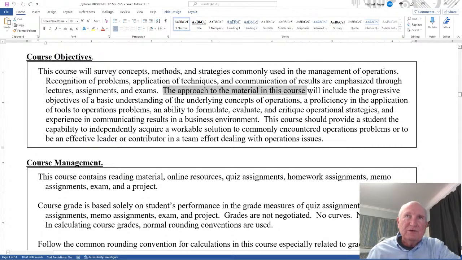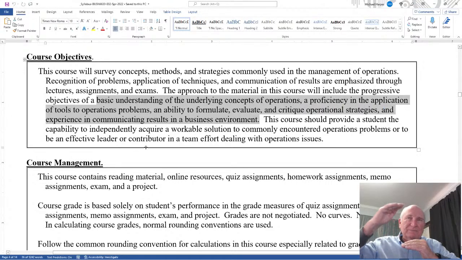The approach of the material in this course will include progressive objectives. What I mean by progressive is they build on each other: a basic understanding of the underlying concepts, a proficiency in the tools, ability to formulate, evaluate, and critique strategies, experience in communicating results. So it just keeps building. That's what I mean by progressive or scaffolding or whatever you can call it, but it keeps building.